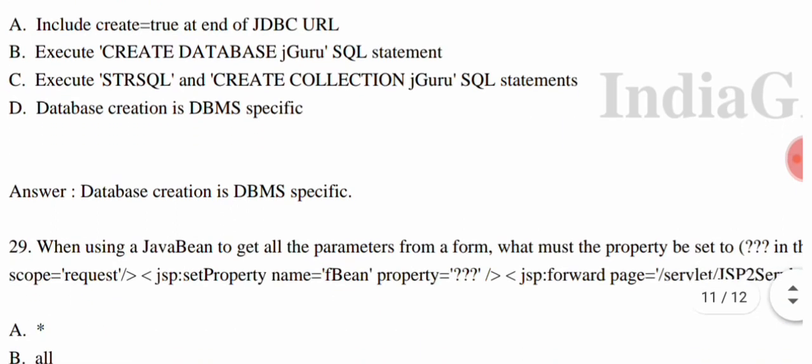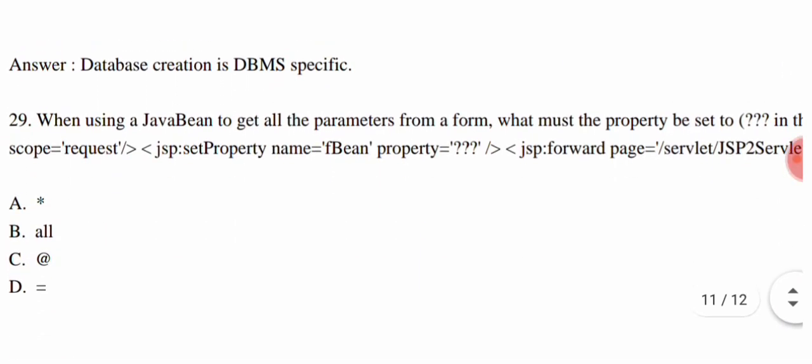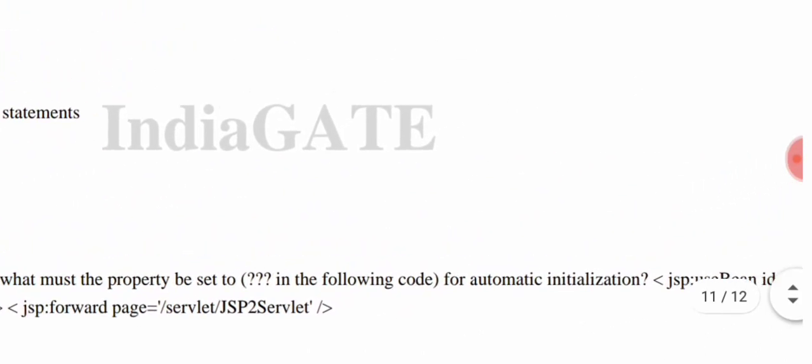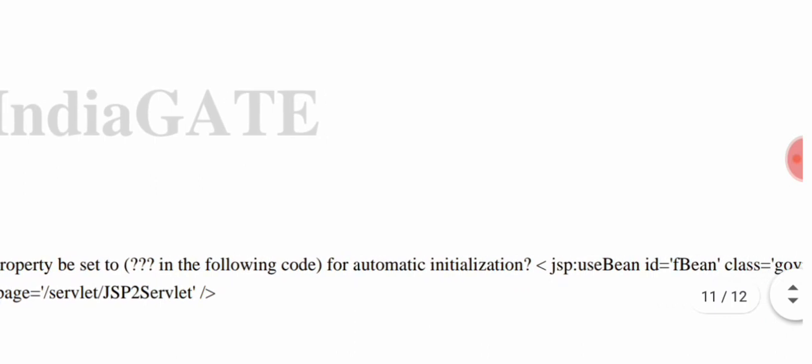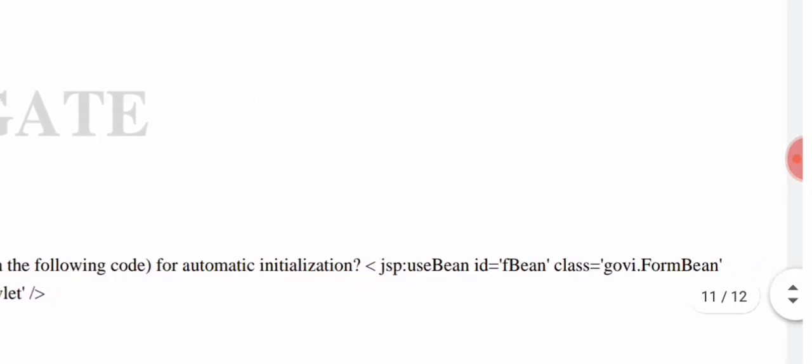Now we come to the next question. The next question is, when using a JavaBean to get all the parameters from a form, what property must be set to a question mark in the following code for automatic initialization?